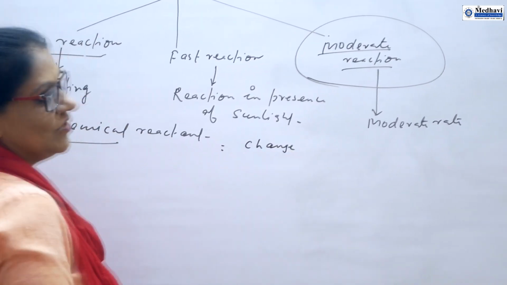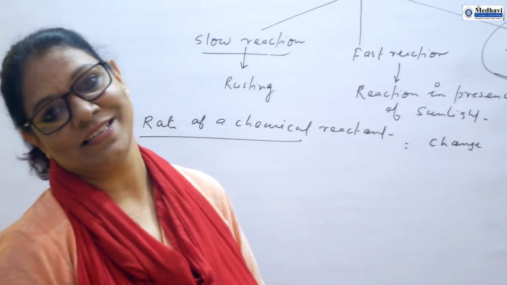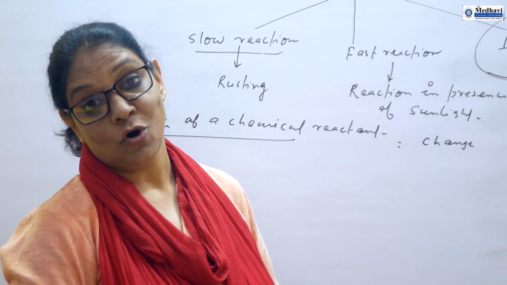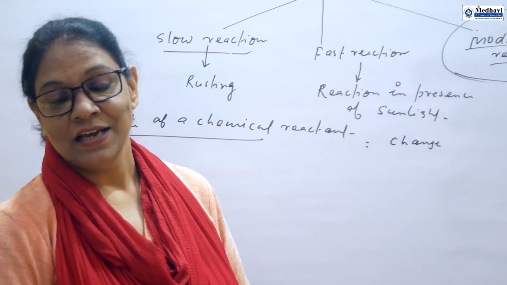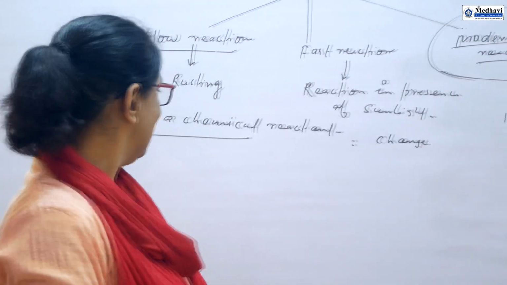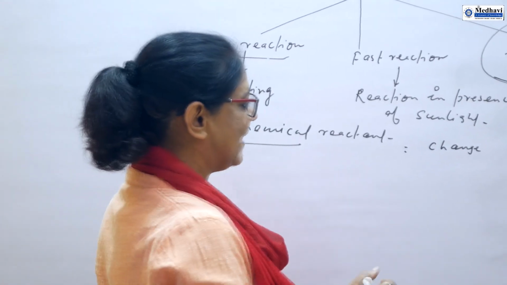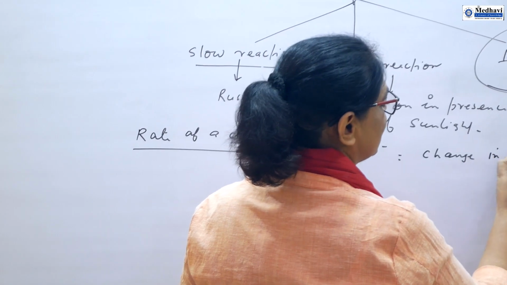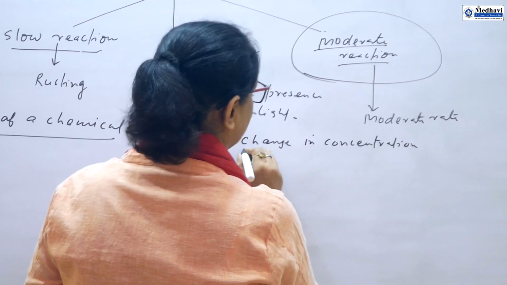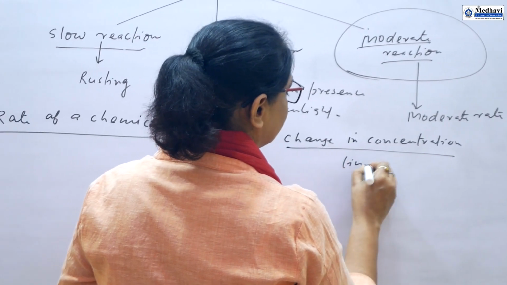Mind it, in physics, rate of change of velocity is dV by dt, rate of change of displacement is ds by dt. Similarly, rate of a chemical reaction is equal to change in concentration divided by change in time.